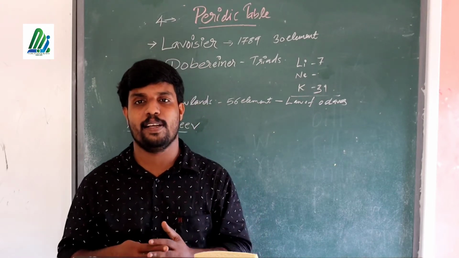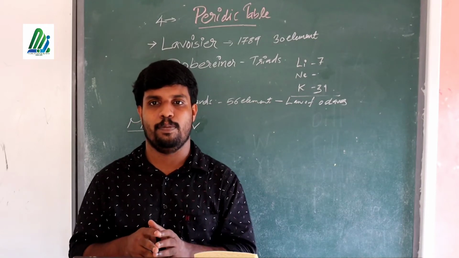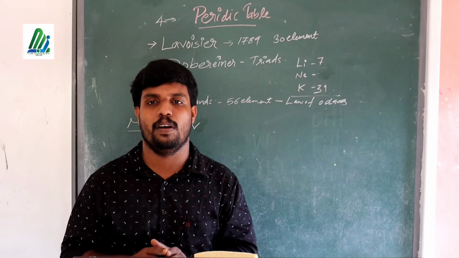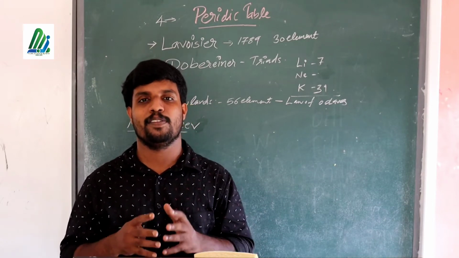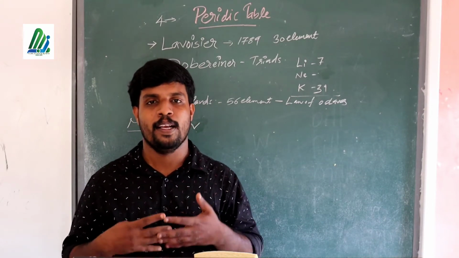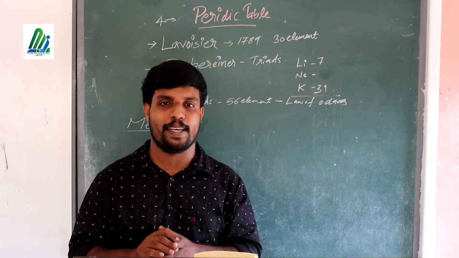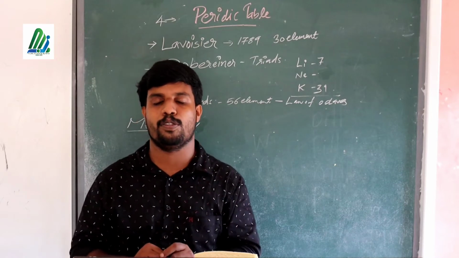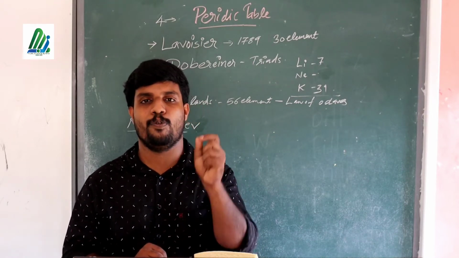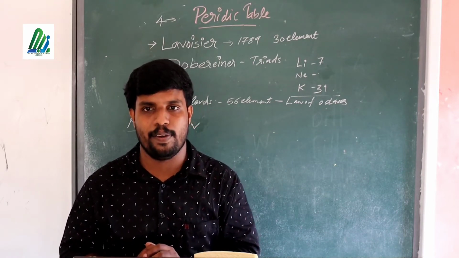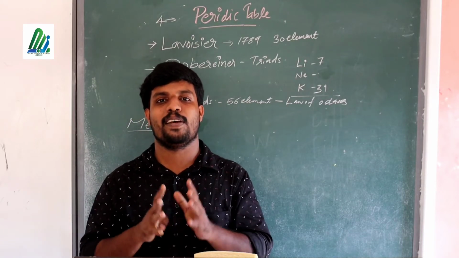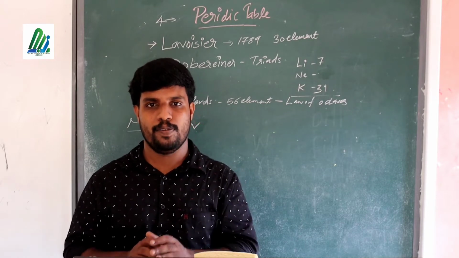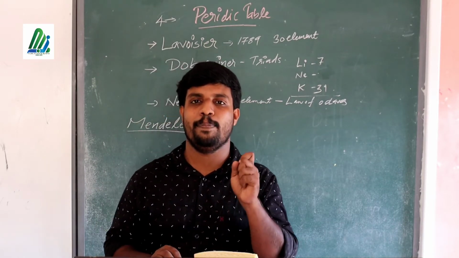Different scientists introduced different methods for the formation of the modern periodic table. Different kinds of experiments took place, different ideas were put forward, and some of them were accepted and later discarded. Like that, now we are using the modern periodic table, and it was introduced by Moseley, the scientist who introduced the modern periodic table. In the modern periodic table, 120 elements are arranged in the increasing order of their atomic number, as we say in our textbook.